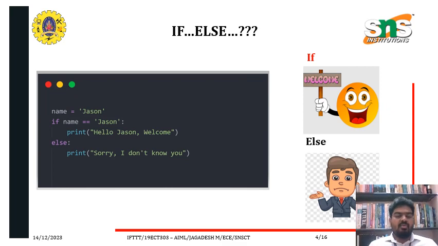This means if he is Jason, the machine should say, "Hello, Jason, welcome." If it is not Jason, then "Sorry, I don't know you." That is the response the machine should give, and for that we use the if-else statement. So this is the practical usage of if-else in programming languages.